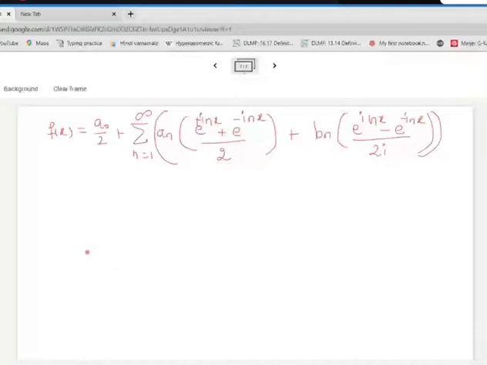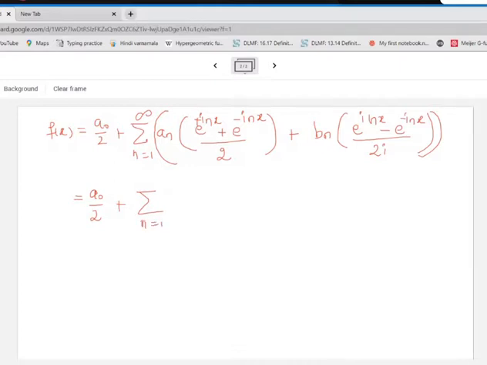Now just see how this expression changes. What is the simplification? That is our focus now. e raised to i nx has the coefficient an by 2, and here also it has the coefficient bn by 2i. Both can be clubbed, or the other way is to multiply and divide by i. That will be easier to handle.